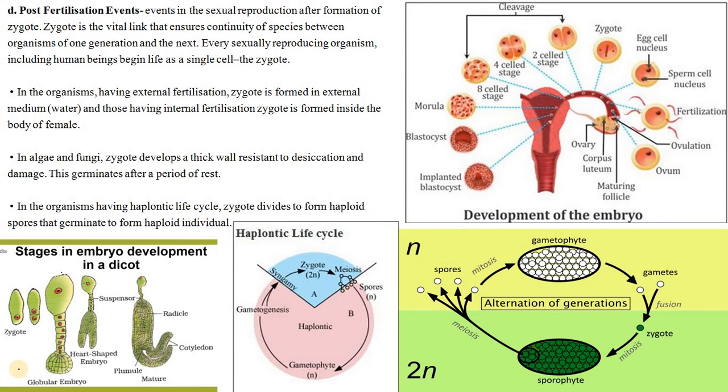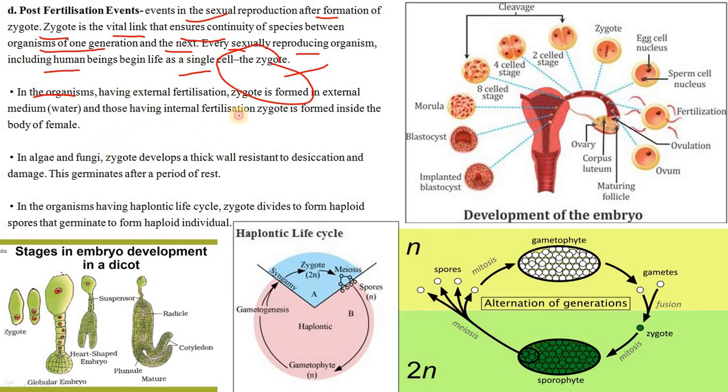Now coming to the post-fertilization events. The post-fertilization events in sexual reproduction occur after the formation of the zygote. The zygote is a vital link that ensures the continuity of species between the organisms of one generation to the next. Every sexually reproducing organism, including human beings, begins life as a single cell known as the zygote, and this is totipotent. In organisms having external fertilization, the zygote is formed in an external medium of water.